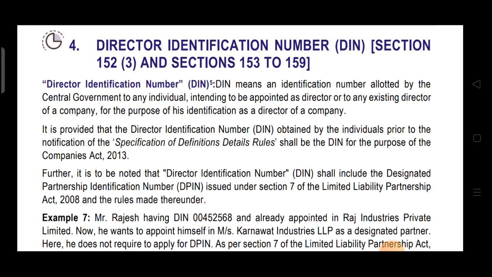Now what is given in the second para? It is provided that DIN obtained by individuals prior to the notification of specification of definitions, details, rules shall be the DIN for the purpose of Companies Act 13. Means when the notification came regarding specification or definition, details, rules, if any DIN was allotted prior to this notification, then that DIN will be treated as DIN for the purposes of the Companies Act.